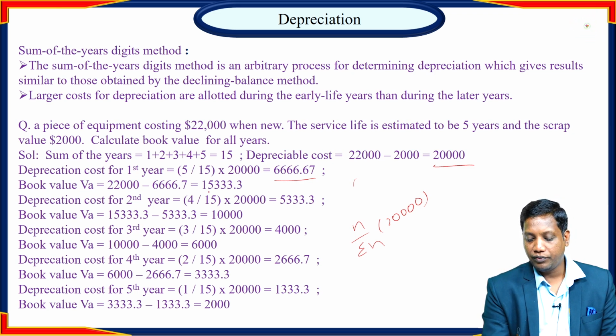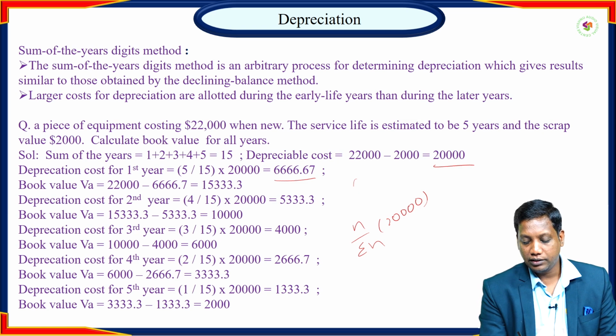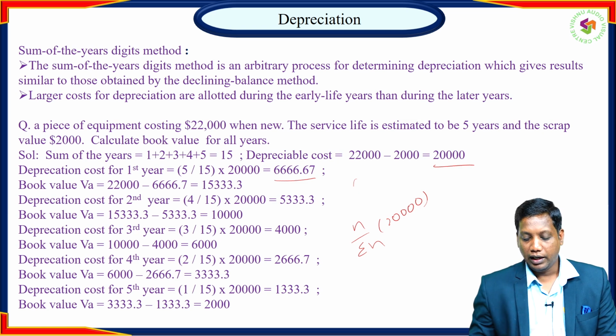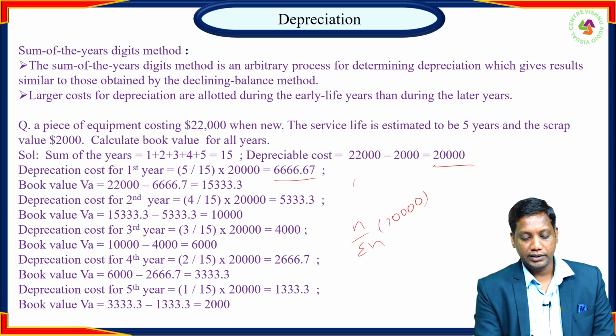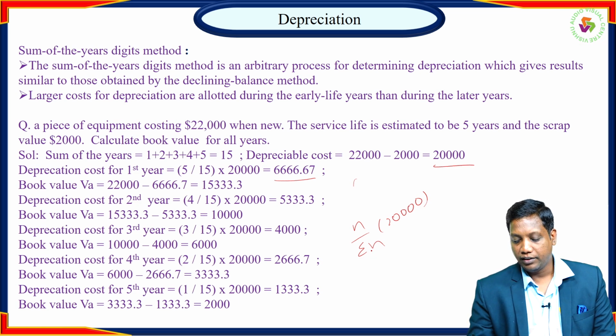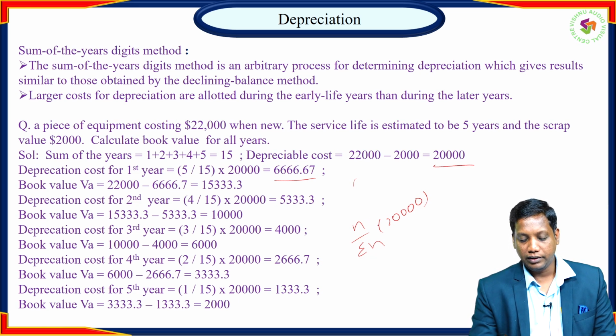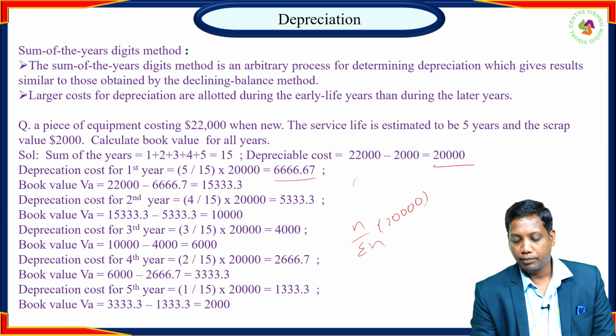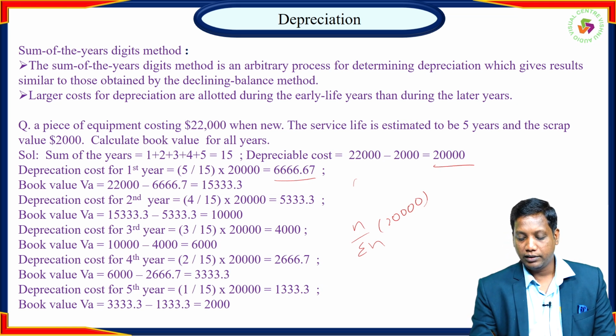Then we will get 15,333.3. In the same way, for the second year, depreciation cost is n by sigma n, here n minus 1 will be there. So 4 by 15 multiplied by 20,000. Then we will get